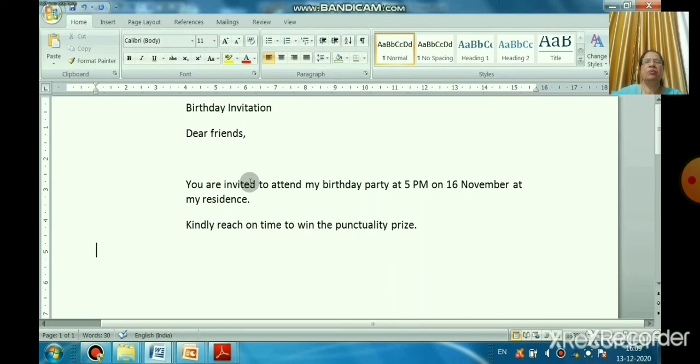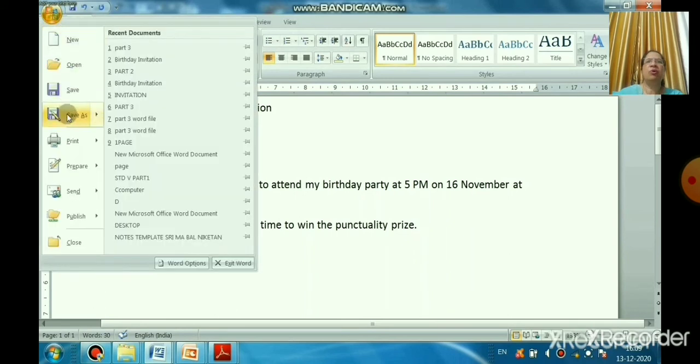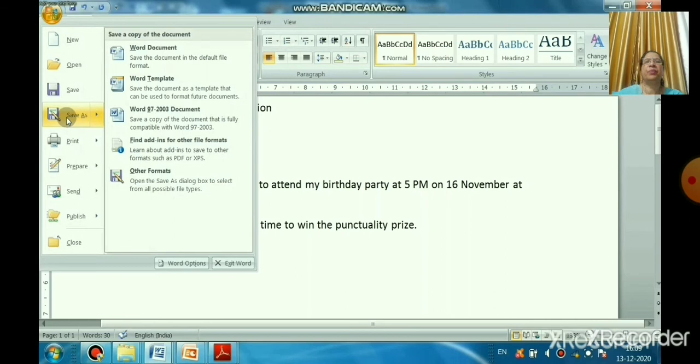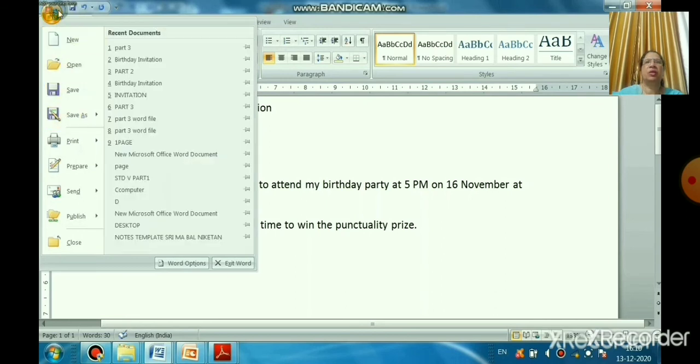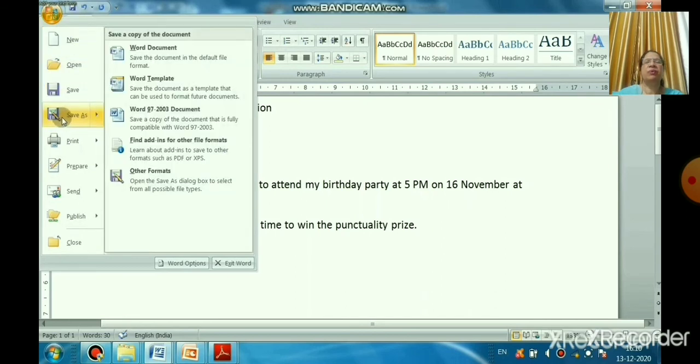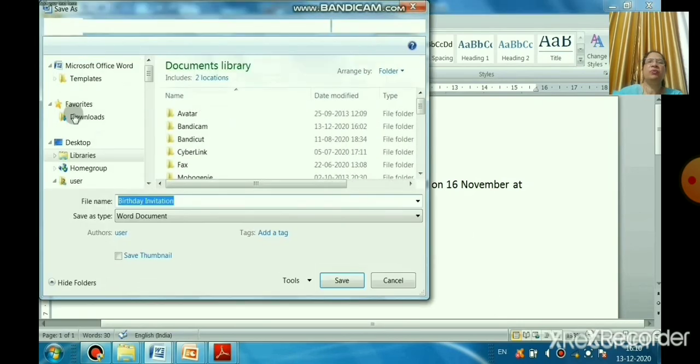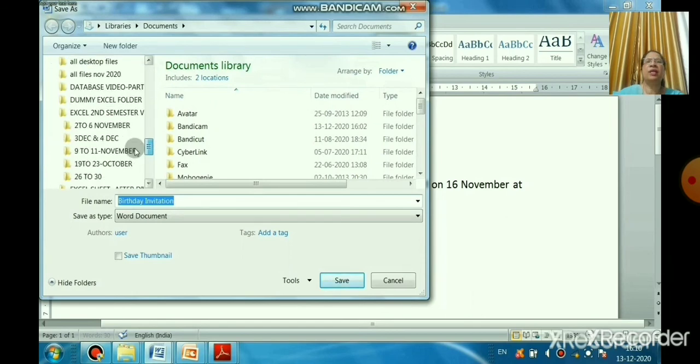Now, how will you save your file? After creating a document with Control plus N, click the Office button and then Save As. When you click on Save As, the computer will give you a dialog box. That is very important, because it asks where you are saving the file, and what the file name is.